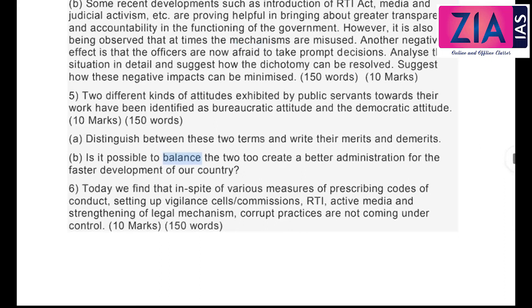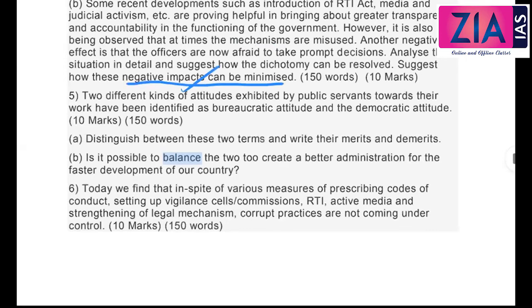Also you need to empower the officers to take decisions without favor, without fear, etc. And then implement a code of conduct, code of ethics. These are suggestions which you can give to minimize these negative impacts.